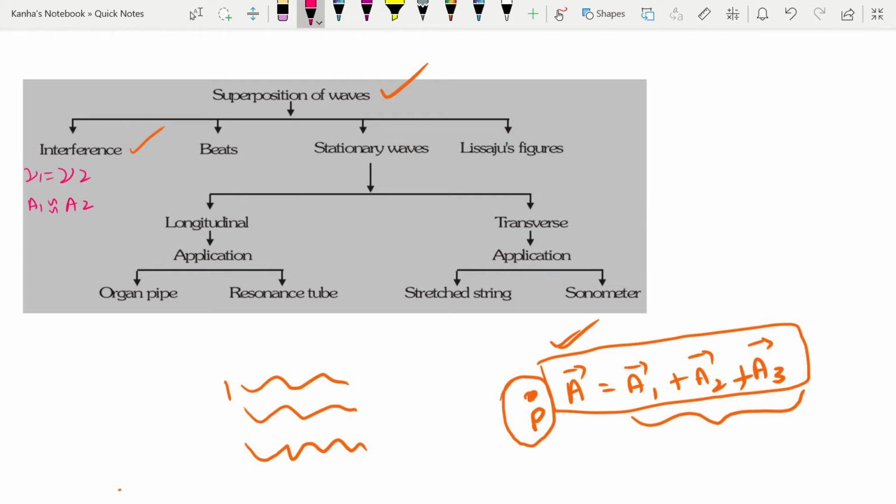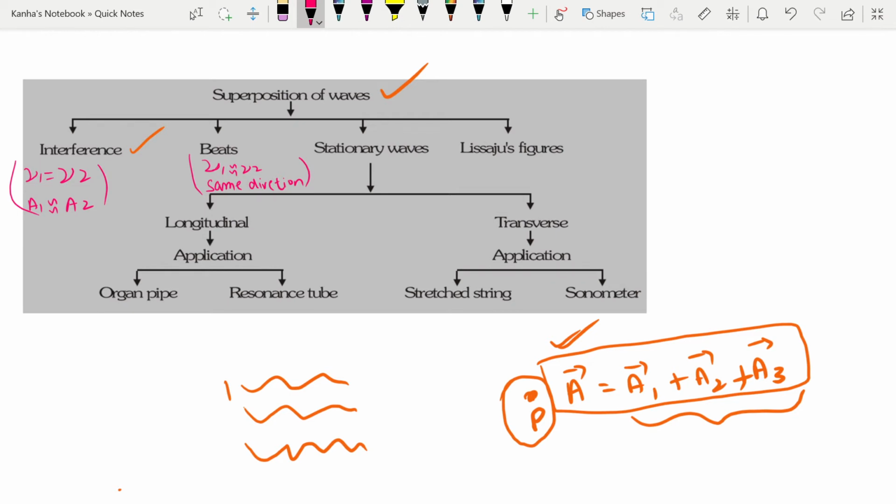Next is beats. This is the superposition of two waves of nearly equal frequencies in the same direction. So mu1 is close to mu2, and there is a condition of same direction. You should all note these conditions. These are essential in the paper sometimes.